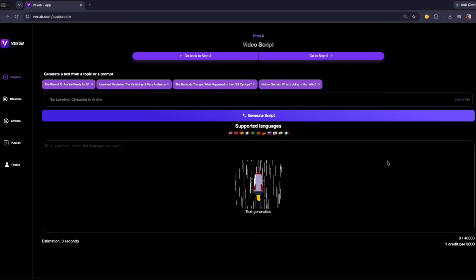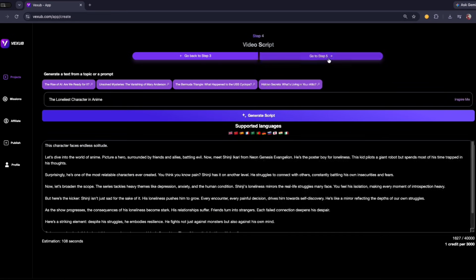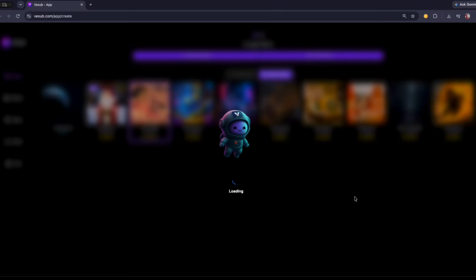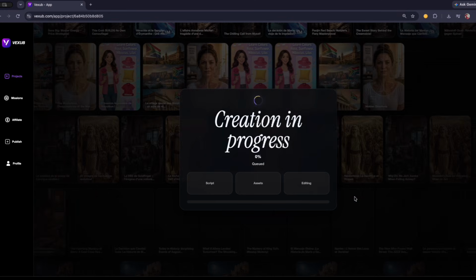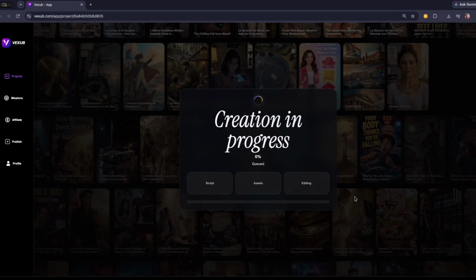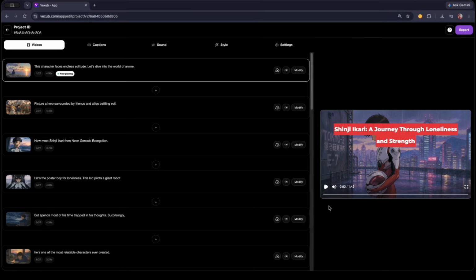Once your script is finalized, you will reach the style selection step. Click video style instead of image style and select anime movie from the list. Then click start generation and Vexub will build your entire video using anime movie visuals synced automatically to your narration and subtitles. Okay, let's preview what we got.